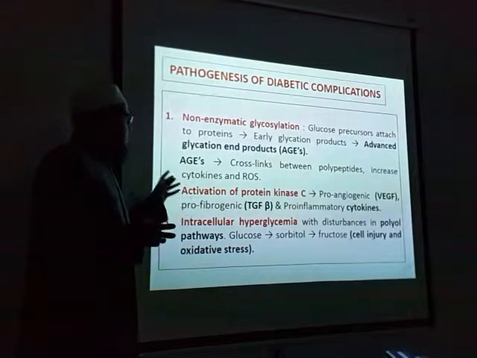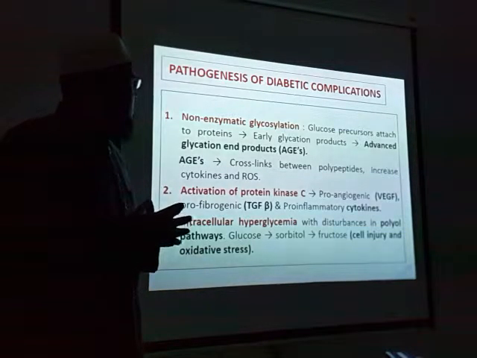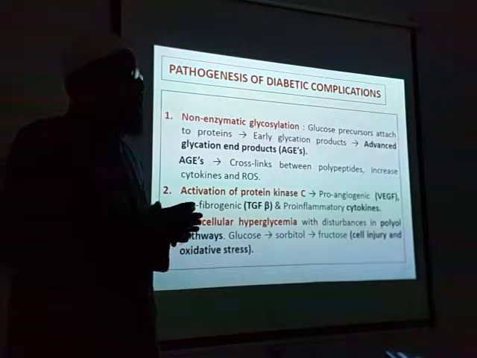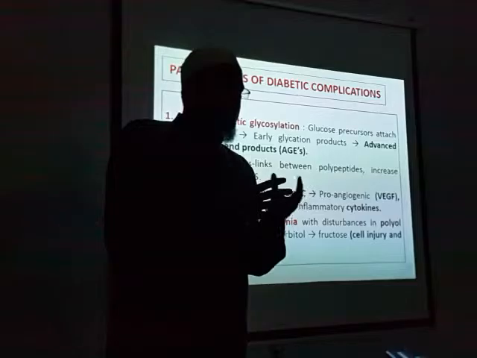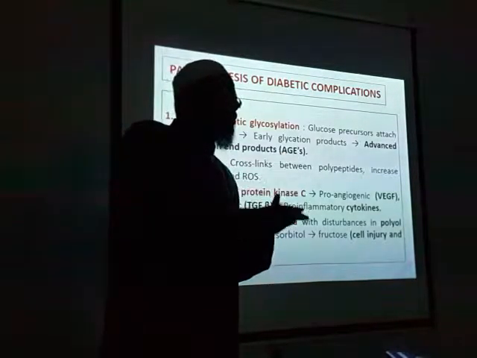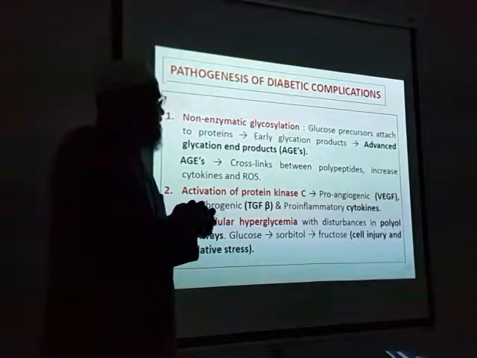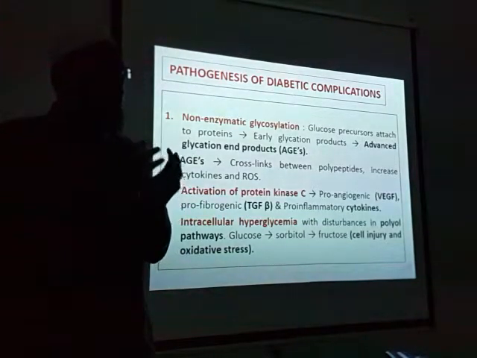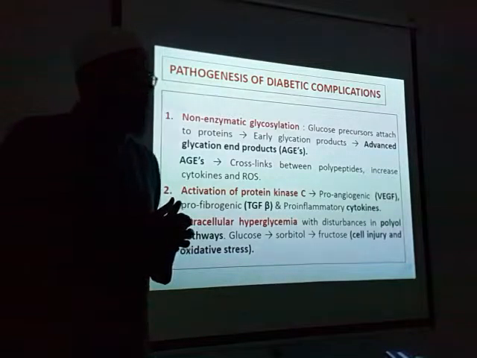So what are these AGEs? Advanced glycation end products, what will they have? They have cross-links between polypeptides. You know, the cell has proteins in the wall of the cell, extracellular proteins. With normal cross-links, the cells will have normal function.